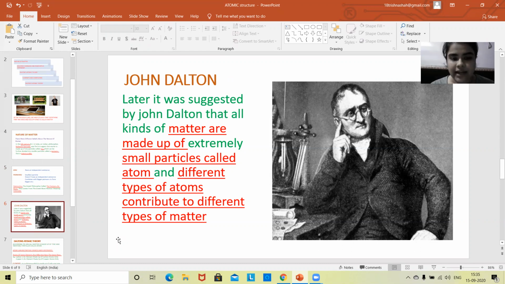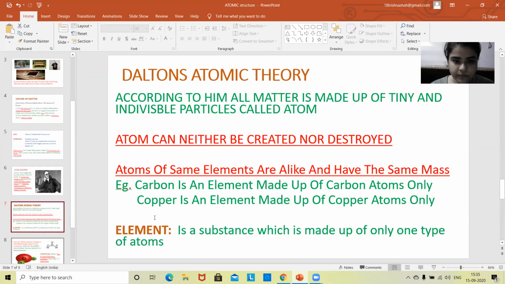He said that different types of atoms combine to form different matter. It simply means that different matter has different atoms. He also said that atoms can neither be created nor destroyed. It means a normal human being cannot make or destroy matter. We cannot make an atom, which is the basic structure of matter, or destroy it.